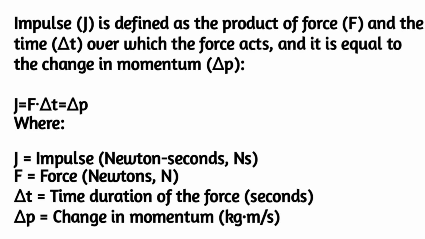Impulse, J, is defined as the product of force, F, and the time, delta t, over which the force acts, and it is equal to the change in momentum, delta p. J = F delta t = delta p, where J equals impulse, in newton-seconds, N·s. F equals force, in newtons, N. Delta t equals the time duration of the force, in seconds. Delta p equals change in momentum, in kg·m/s.